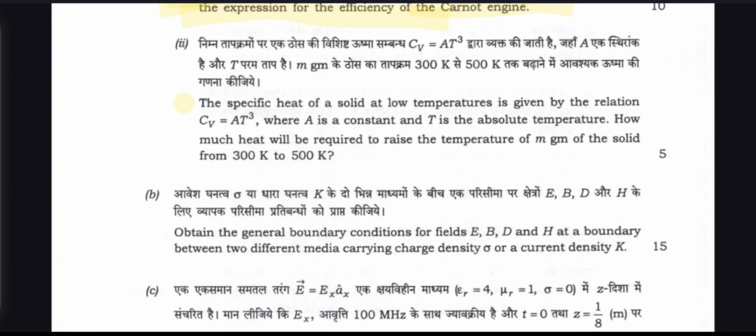And question number B. The specific heat of a solid at low temperature is given by the relation Cv equal to A T cubed, where A is a constant and T is absolute temperature. How much heat will be required to raise the temperature of m grams of the solid from 300 Kelvin to 500 Kelvin?